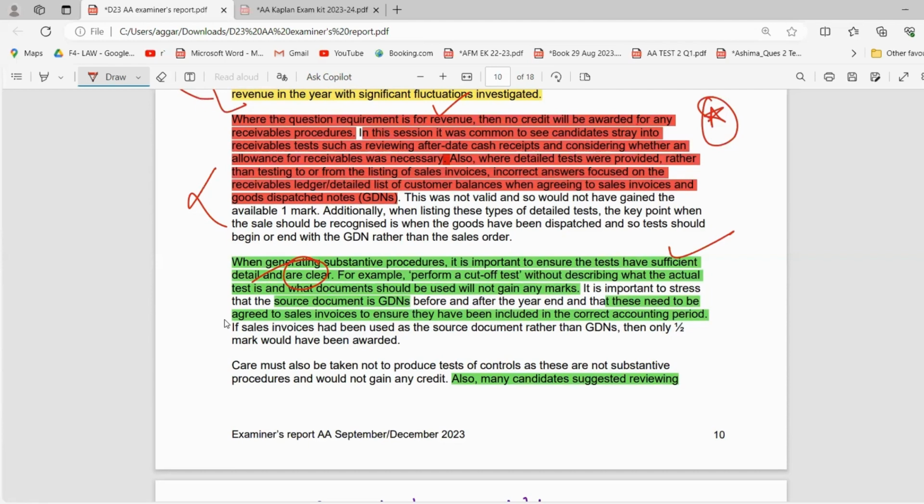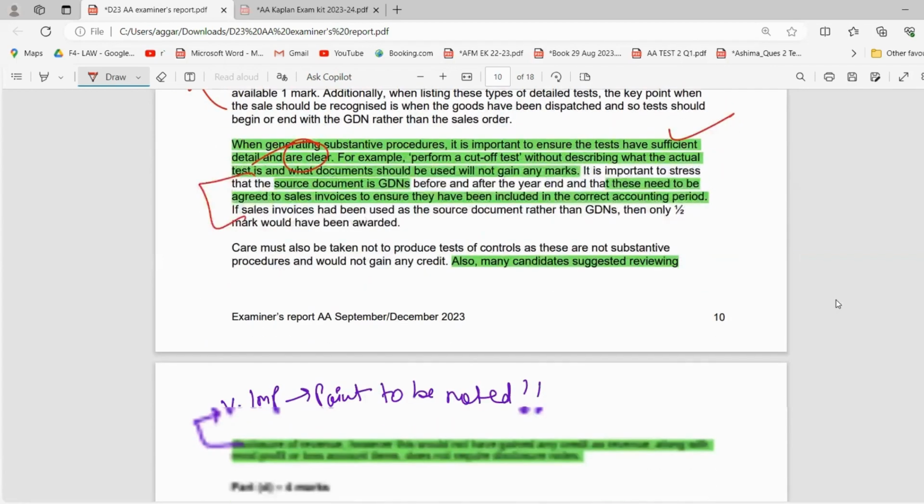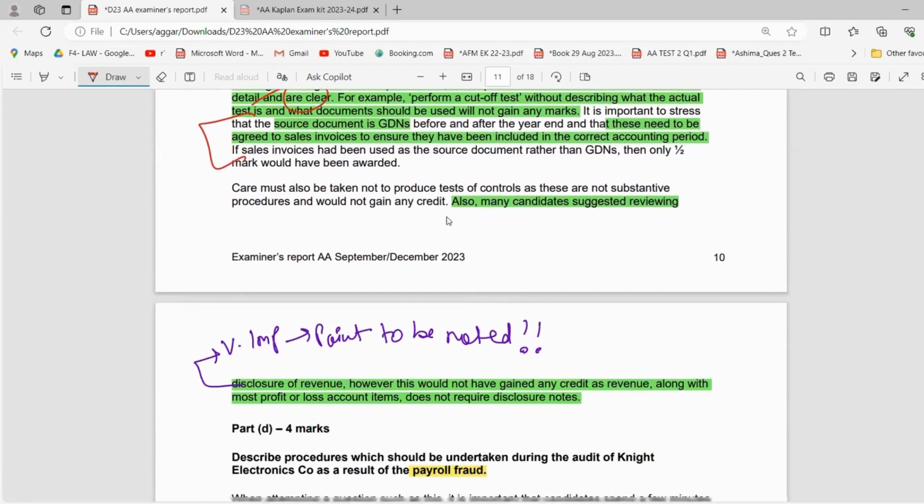It is important to stress that the source document is the GDN before and after the year end, and these need to be agreed to the sales invoices. So basically, they're giving you the explanation for these, right? Again, a very, very important paragraph, very important line.